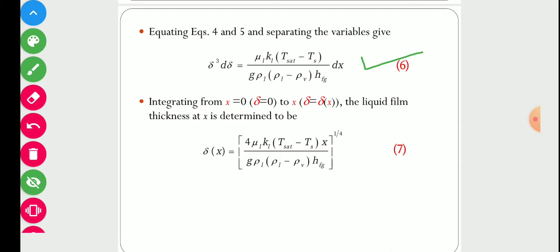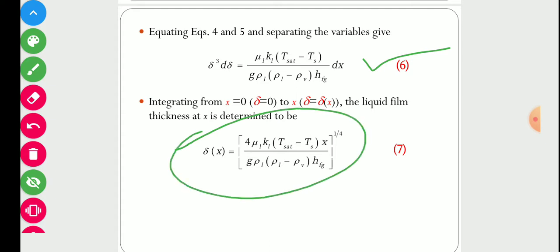For that we have to integrate that equation from x equal to 0. At x equal to 0, that is at the top, the film thickness will be 0, because the film starts forming at the top and has maximum thickness at the bottom. So we integrate from x equal to 0 to some value x at which the thickness is delta x. Using this boundary condition we integrate this equation and finally get this equation.